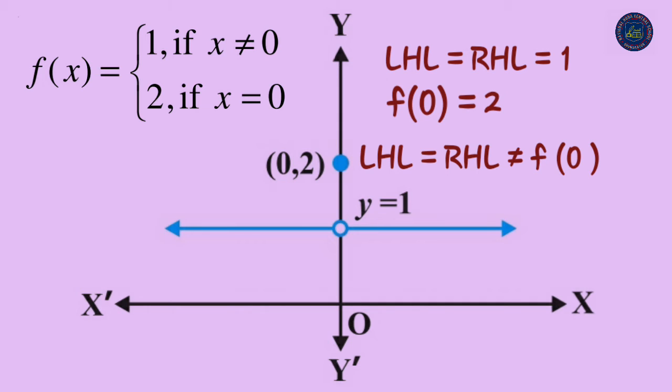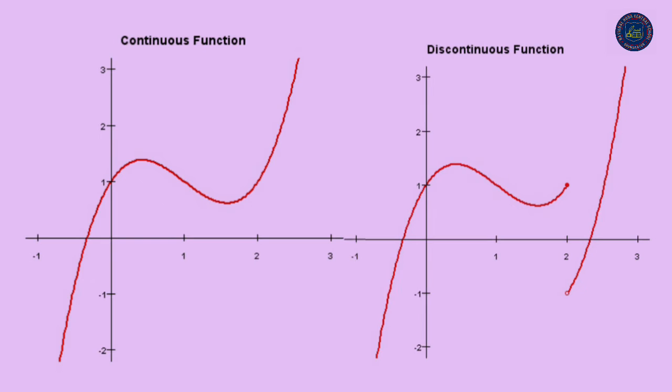And also we note that we cannot draw the graph of the function without lifting the pen. This is yet another instance of the function being not continuous at x equal to 0. So generally we can say that a function is continuous at a fixed point if we can draw the graph of the function around that point without lifting the pen from the plane of the paper.